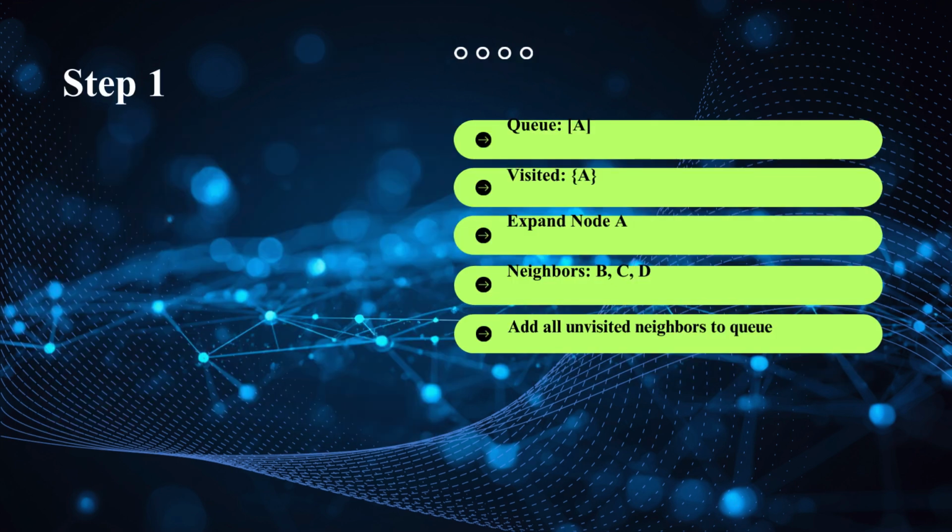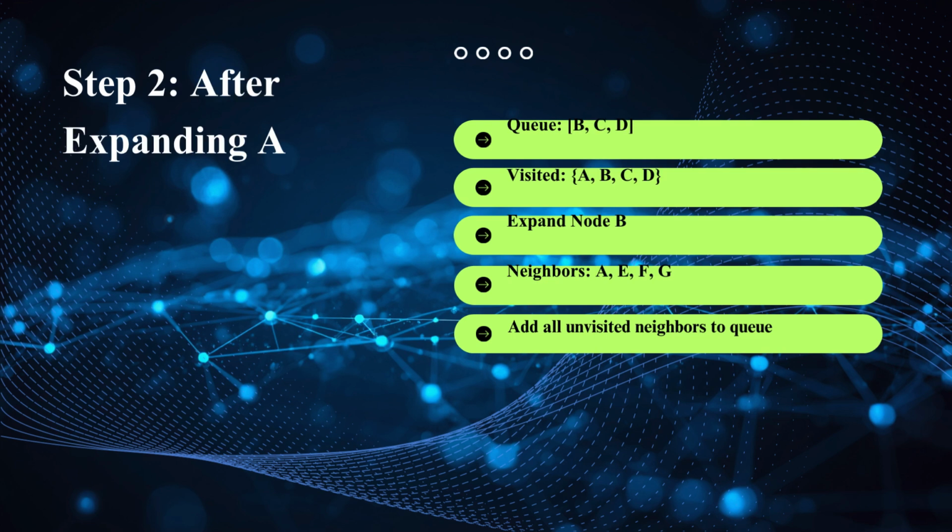Initially, the queue contains only node A. We remove A from the queue and visit it. Next, we insert all neighbors of A into the queue. Neighbors of A are B, C and D. The queue now becomes B followed by C followed by D. Now B is removed and explored first because it entered the queue earlier. Its neighboring nodes are inserted next. If a neighbor of B already exists in visited list, then that neighbor is ignored. Note that the neighbors of B are added to the end of the queue. Since C is now the node at the front, it is explored next. Its unvisited neighboring nodes are inserted next. This process continues until goal node is visited.